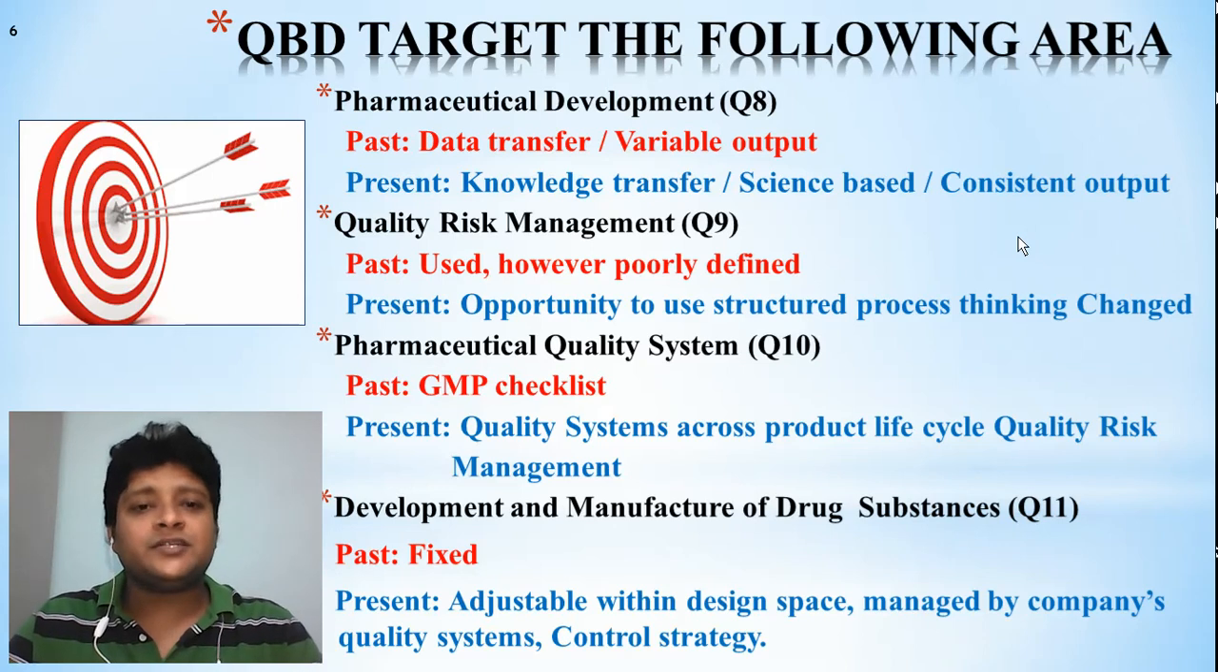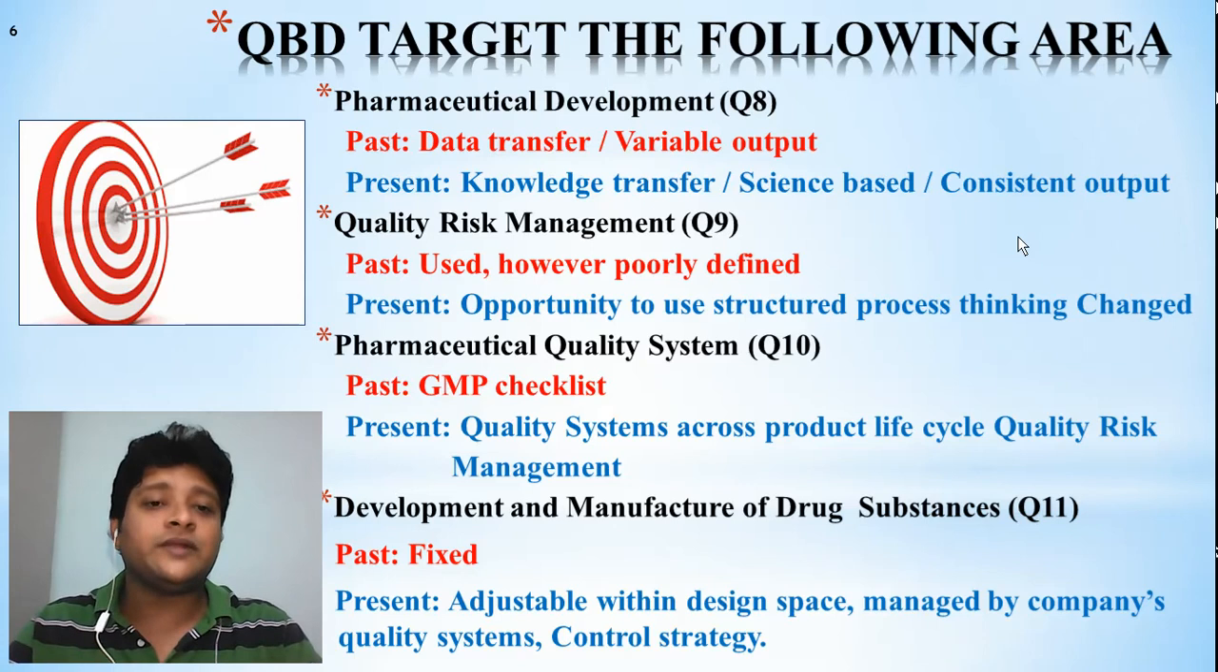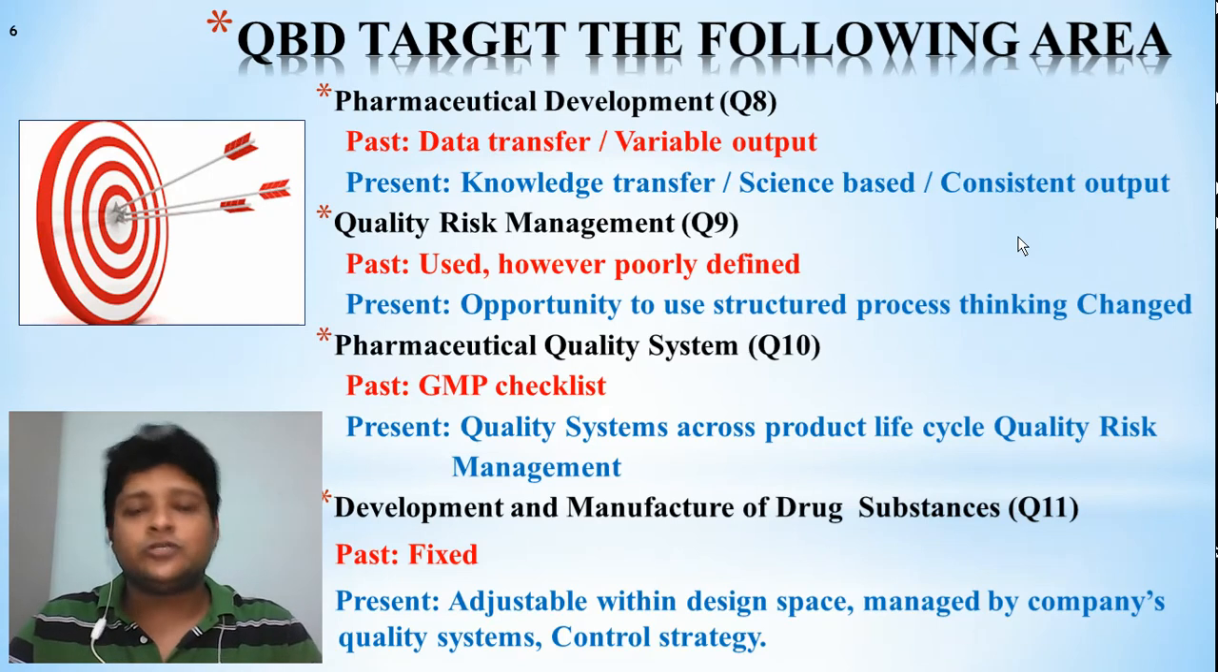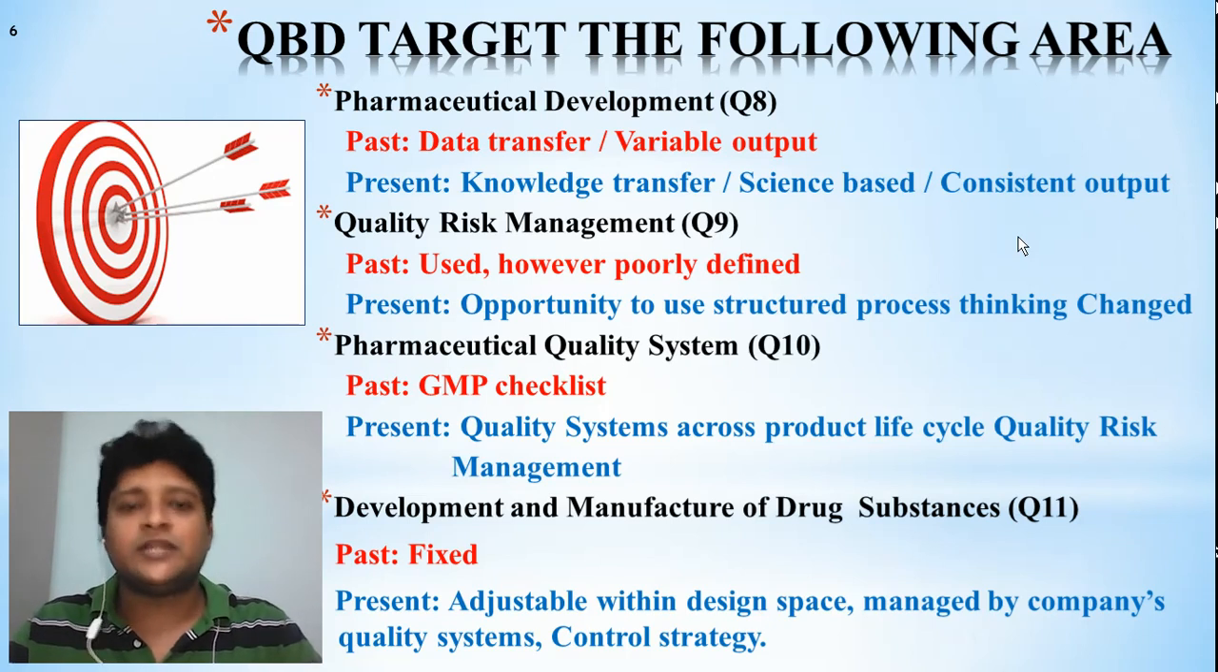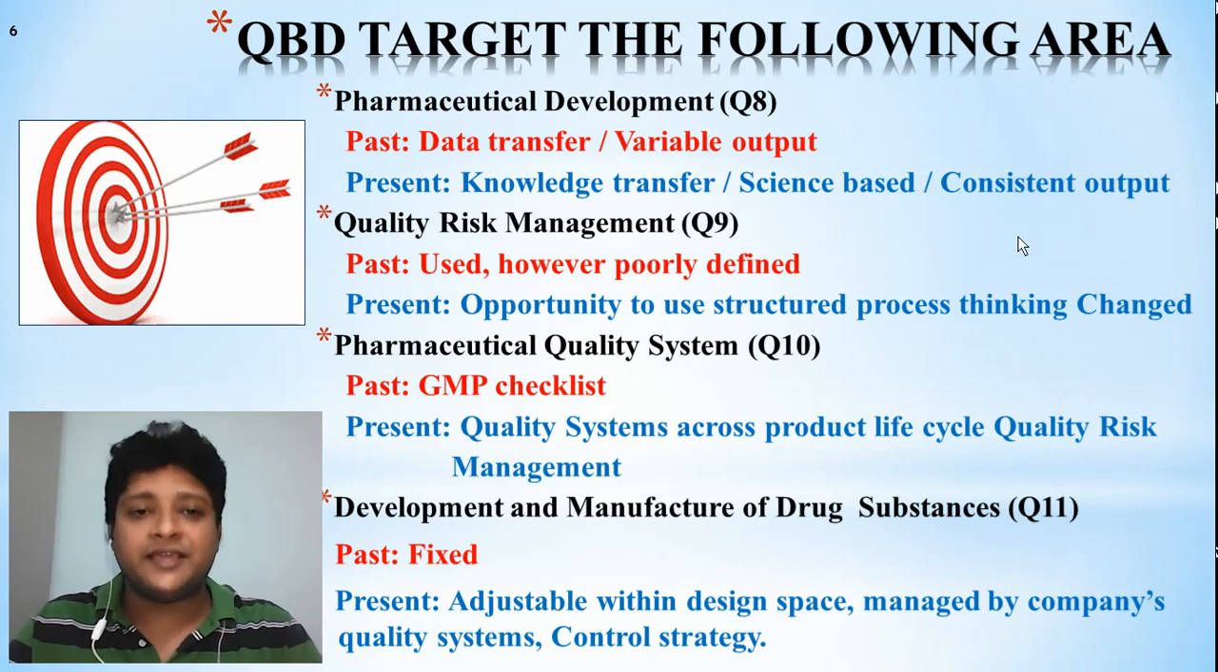what is the target area of quality by design? In which area is quality by design normally targeting? As I already told, ICH, the International Conference on Harmonization, is promoting this quality by design. So there are different statements of ICH which changed after the implementation of quality by design. So let's have a look. First one is about the statement of Q8, quality series 8, that is called pharmaceutical development.